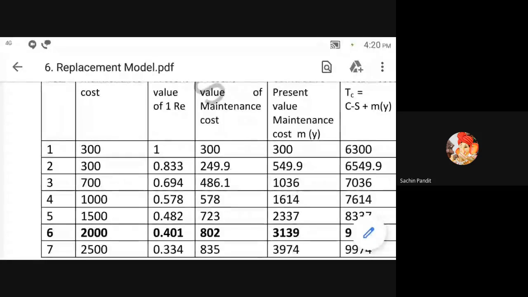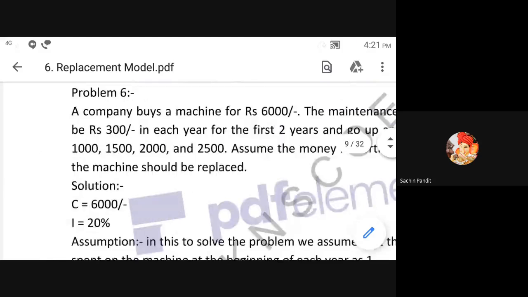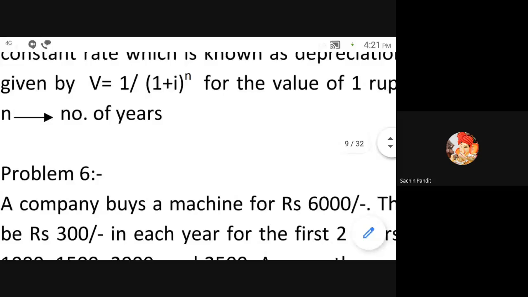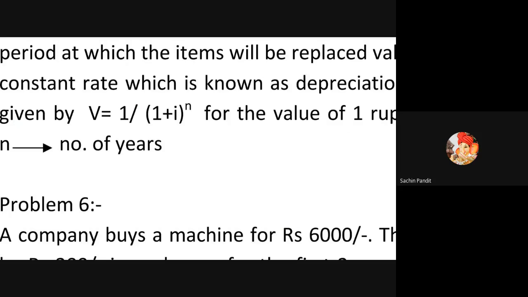For calculation of percentage, 20% is nothing but the 0.2 value. So write down V is equal to 1 divided by (1 plus I), where I is 0.2. That is 1 plus 0.2, so 1.2 will be there, raised to n. We always take n minus 1. By mistake the n minus 1 sign is not written here, but in the book they have given n minus 1.